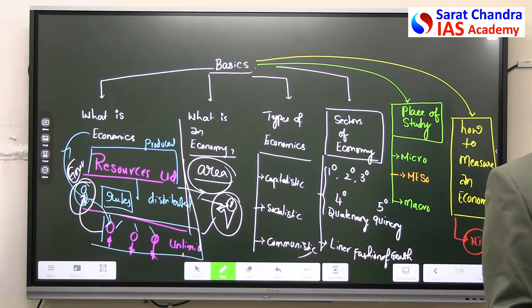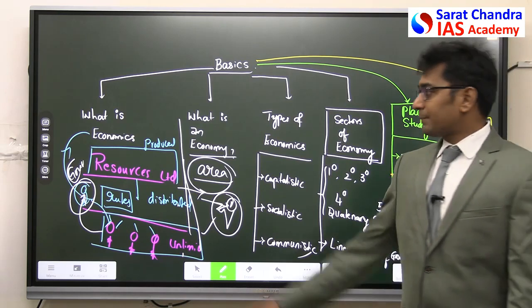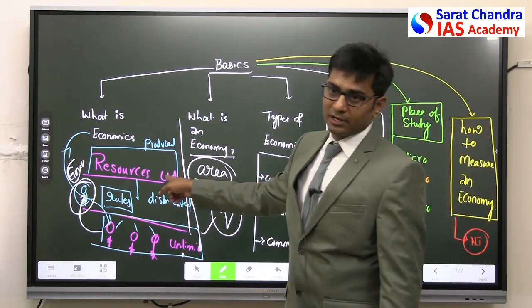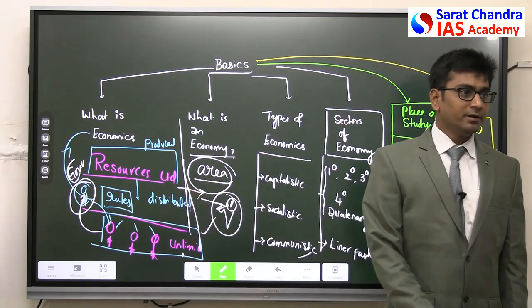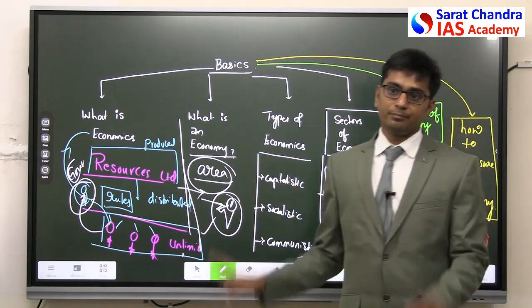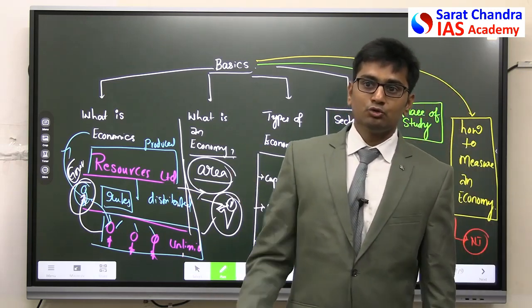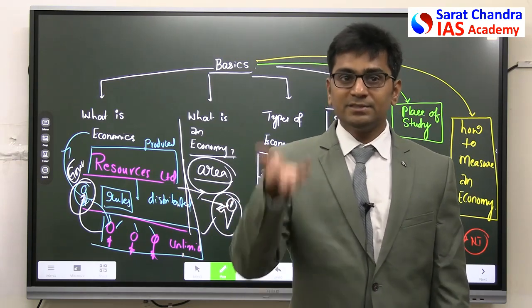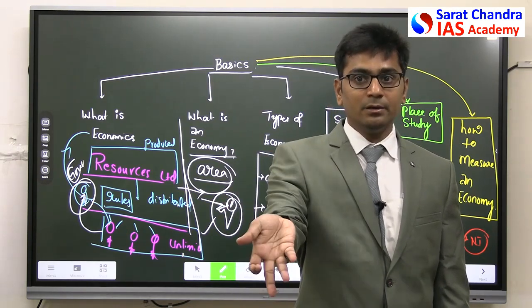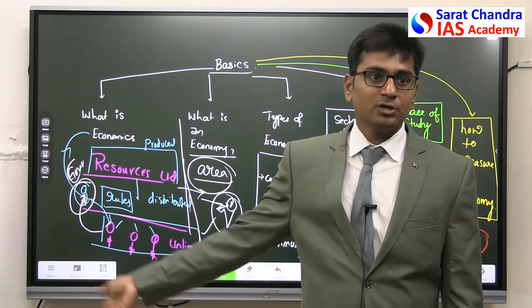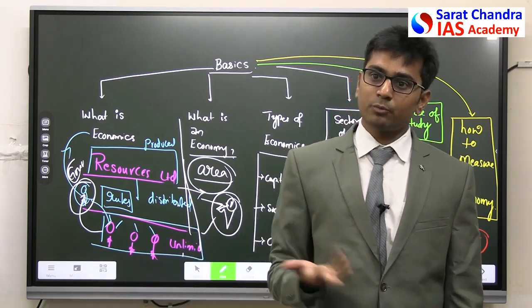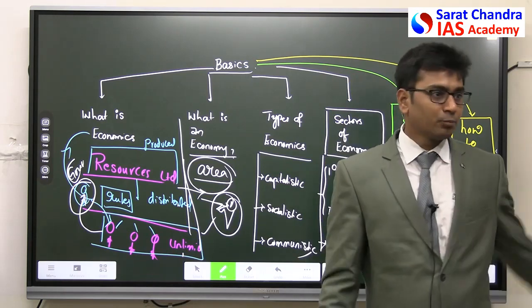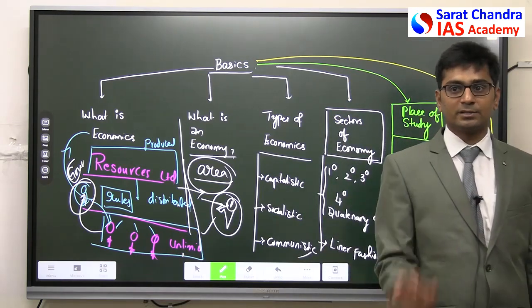At this point of time, the economy was running on capitalism. These capitalists stopped production. Why? There is no demand. Why is there no demand? People don't have money. Demand is there, but until and unless I pay money, this fellow will not produce, because the private players always work for profit. If I have profit, I will produce. Otherwise, I will shut my industry and I will be silent.